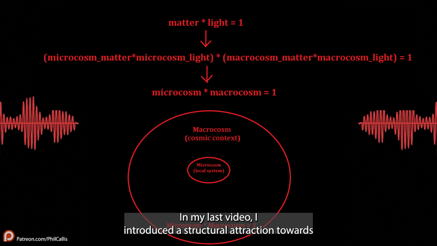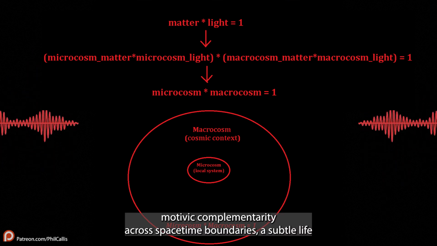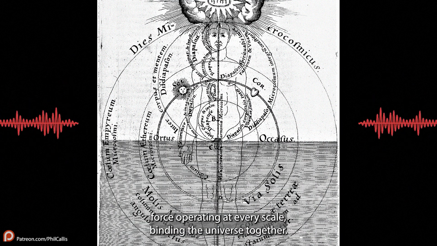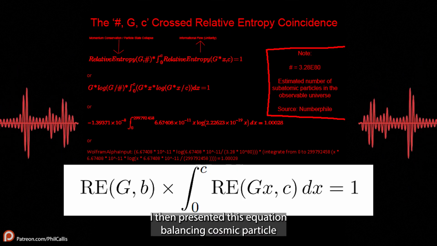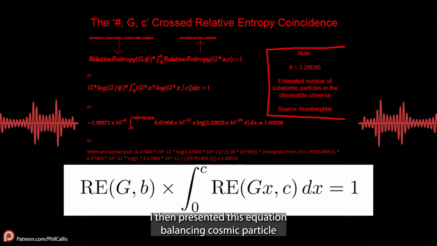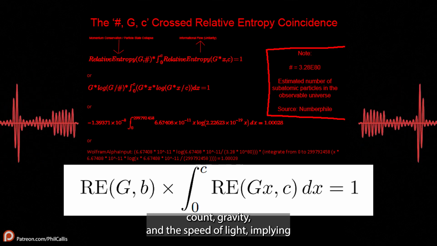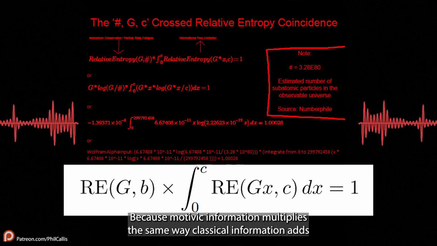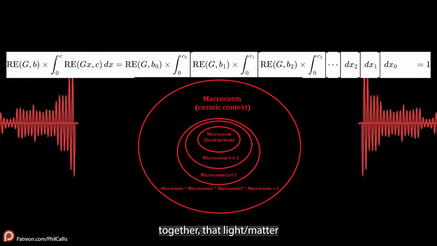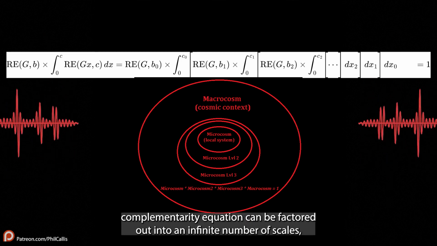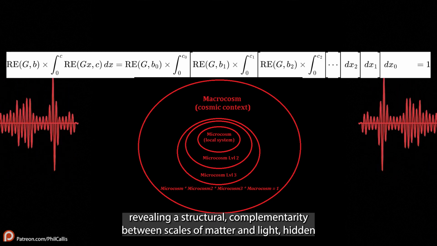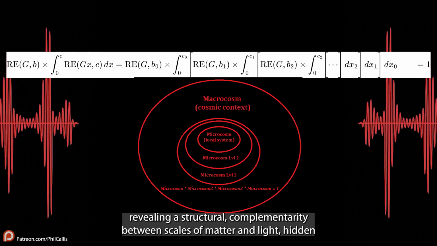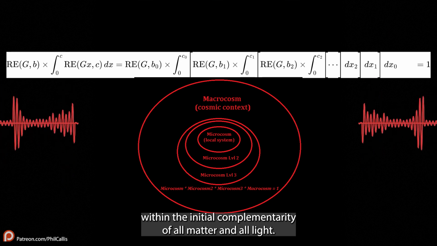In my last video, I introduced a structural attraction towards motivic complementarity across spacetime boundaries, a subtle life force operating at every scale binding the universe together. I then presented this equation, balancing cosmic particle count, gravity, and the speed of light, implying a light-matter duality in spacetime dynamics. Because motivic information multiplies the same way classical information adds together, that light-matter complementarity equation can be factored out into an infinite number of scales, revealing a structural complementarity between scales of matter and light hidden within the initial complementarity of all matter and all light.